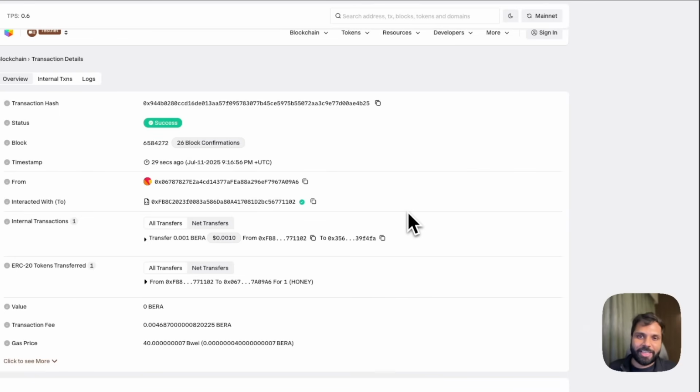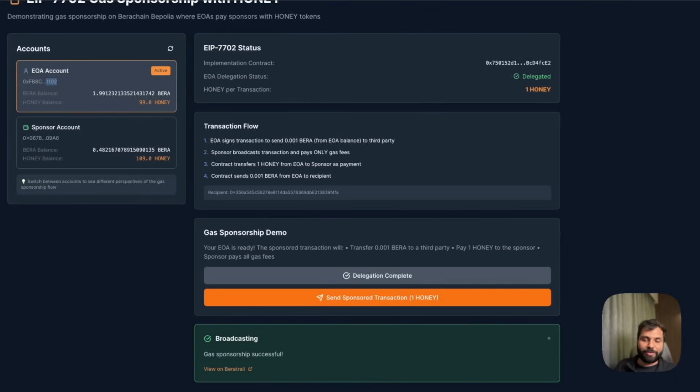So this is how you can achieve ERC20 gas sponsorship using EIP-7702 on Berachain.